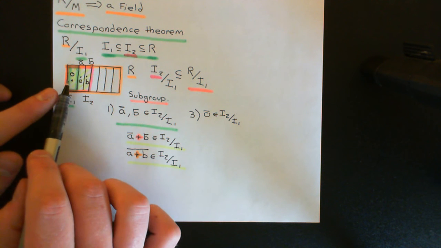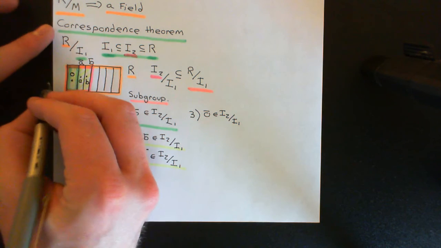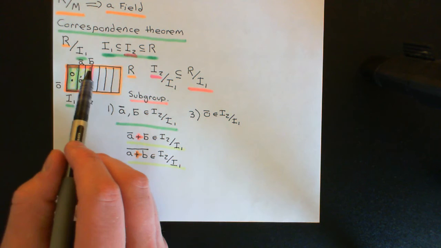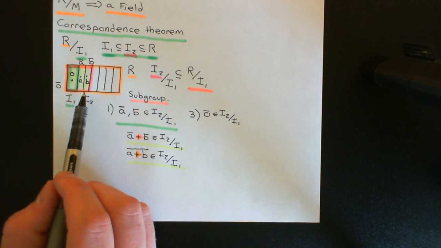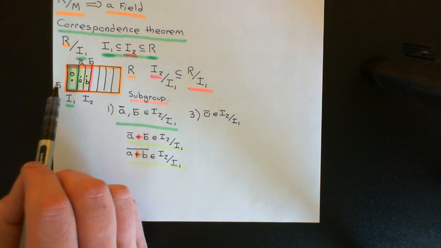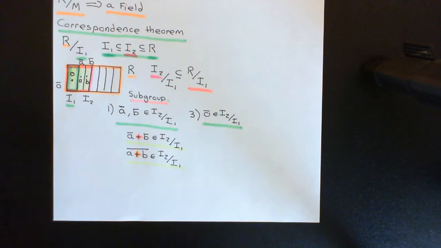So the additive identity is over here in this coset belonging to I1, and indeed we could actually call that 0 bar. Of course, that's going to be an element of I2 quotiented out by I1, because I1 is completely contained within I2, so when we quotient I2 out by I1, one of the cosets we will end up with is 0 bar. So, end of proof, basically done.